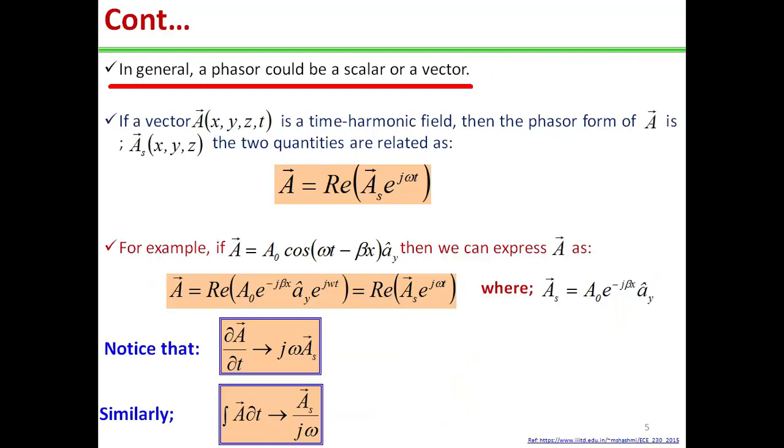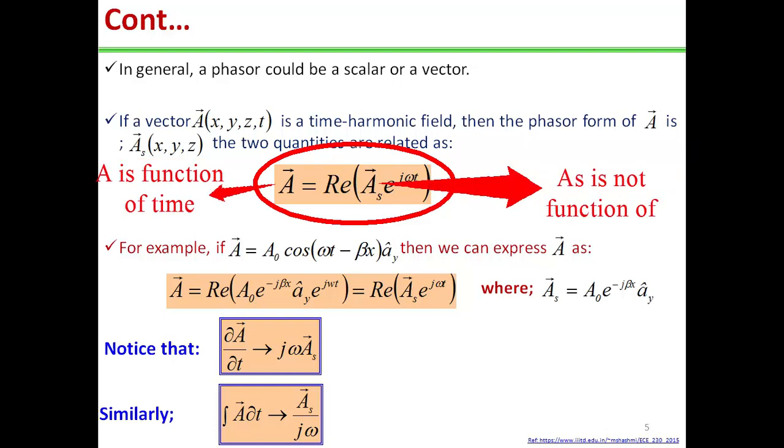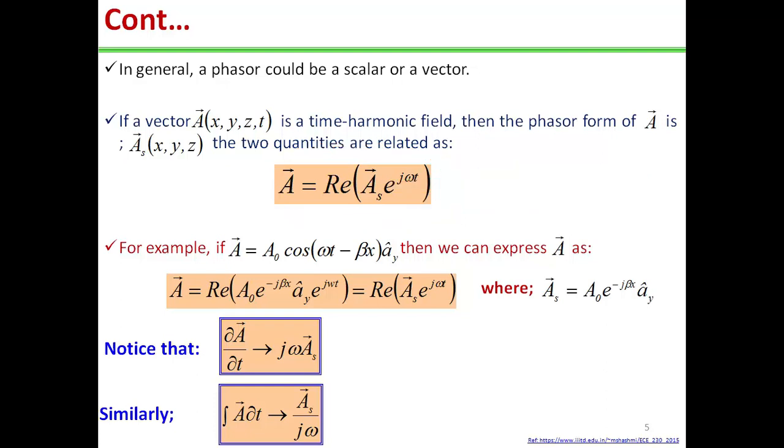In general, a phasor is a complex quantity and could be a scalar or a vector. If a vector A(x,y,z,t) is a time harmonic field, then the phasor form of vector A is As(x,y,z), and these two quantities are related as A(x,y,z,t) is equal to real of As(x,y,z) e to the power j omega t. Here you can notice that phasor is a function of position, not a function of time.